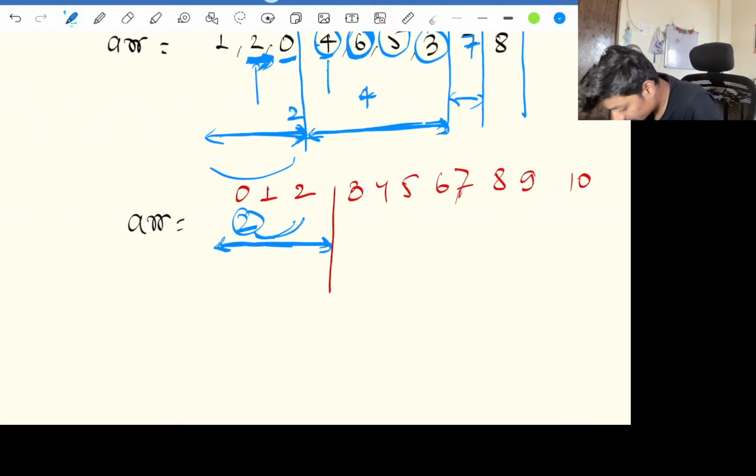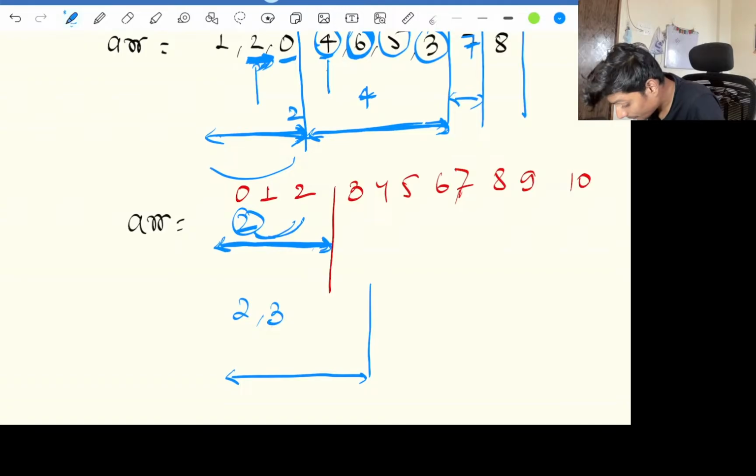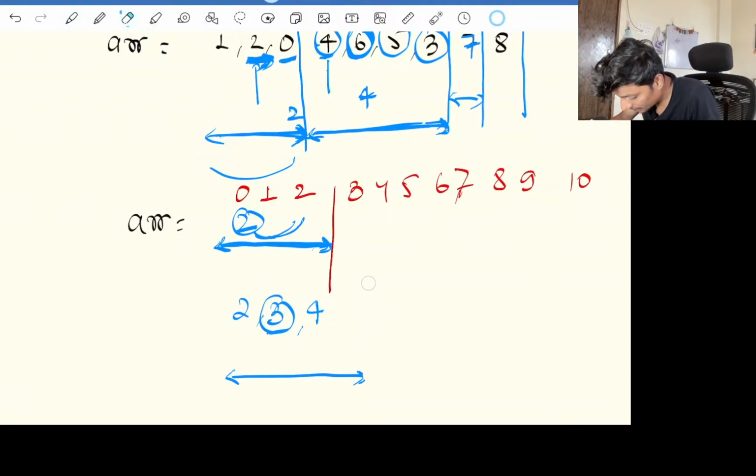This is suggesting this only, but just suppose after this 2, here it comes 3. Will our chunk count increase? No, it won't increase. It suggests that we should end our chunk at 3 only. What if it had suggested 4? That would have suggested that we should end our chunk at the 4th index.